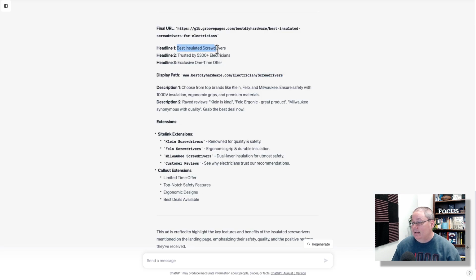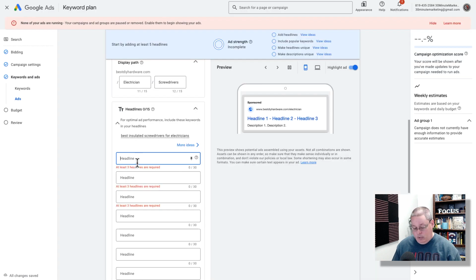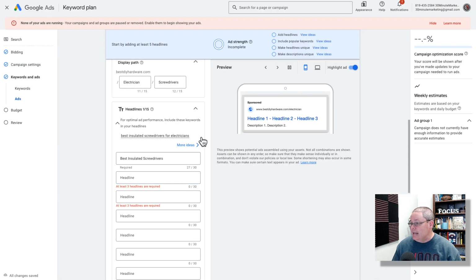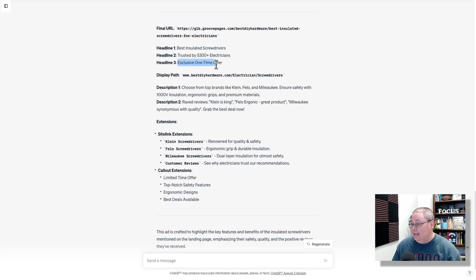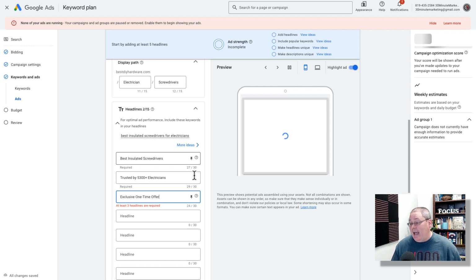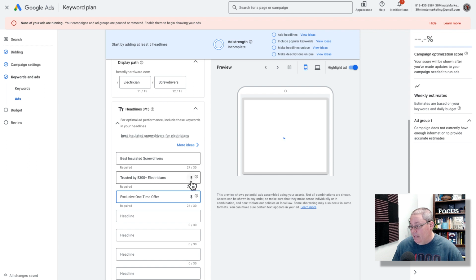We have the headlines here. Headline 1 is best insulated screwdrivers. So we'll just go ahead and pop these in. And we'll do this real quick while we're here in the video, because I'm making the video to show you the realistic aspect of the time that it takes to go through. I'm running through this and saying, okay, let's get this ad up and running. And you can pin one of these.